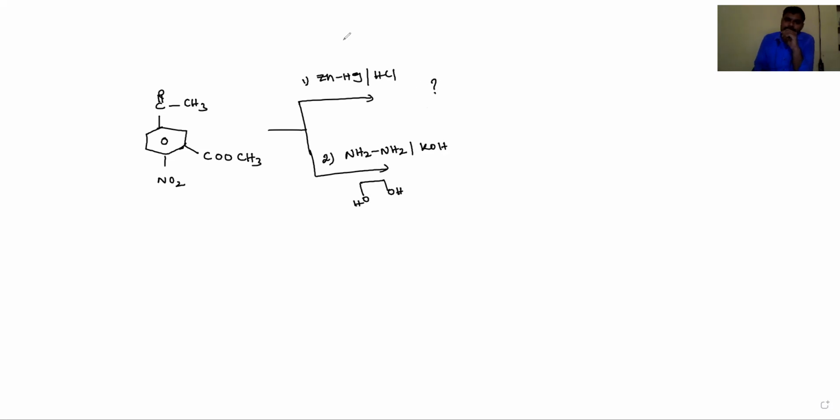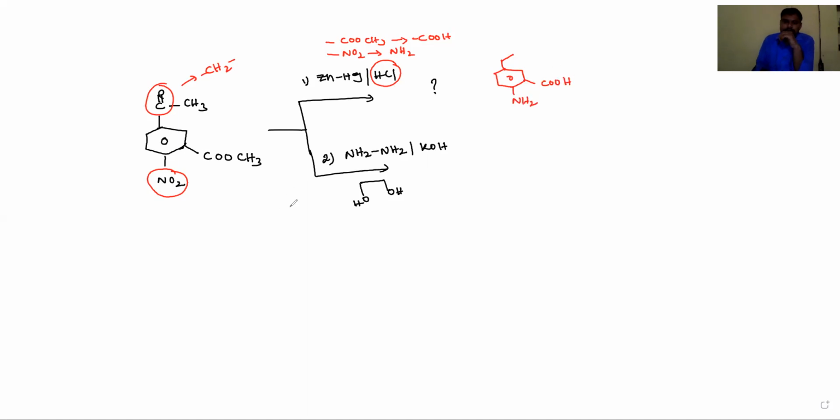Okay, dear students, so now this reaction is in acidic medium. In this reaction, the NO2 group is converted into NH2, and the ester COOCH3 group is converted into acid. Esters are converted into acids, and the C double bond O group is converted into CH2. So the final product is NH2 and COOH.